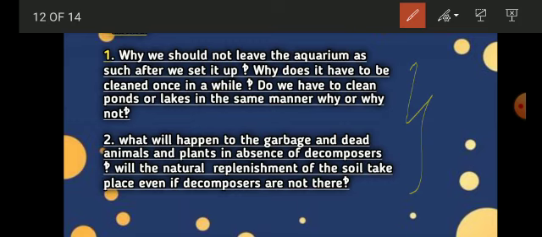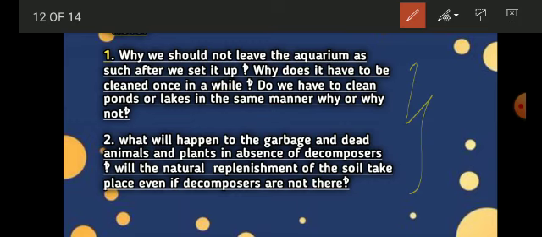You'll get a bad smell, and ultimately the fish and other organisms die, and when there is no decomposer to decompose the dead remains and the decaying material, this causes a bad smell.